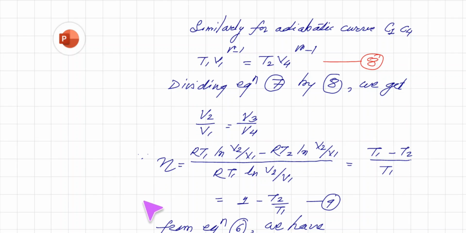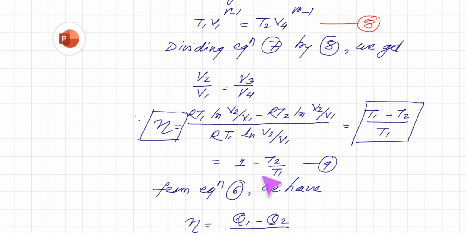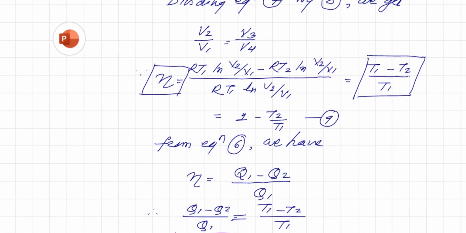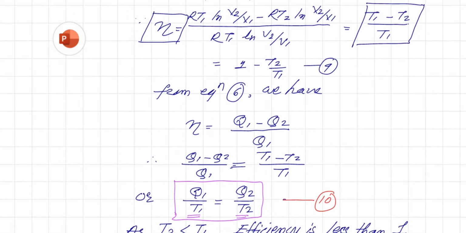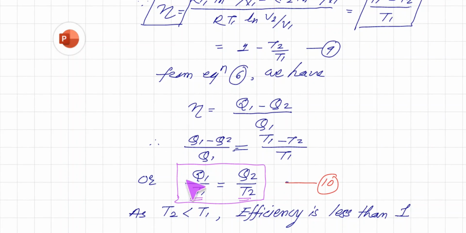Remember that this is again the relation for efficiency in terms of temperature, that is eta is equal to T1 minus T2 upon T1, which is equal to 1 minus T2 upon T1. From equation 6, we know that efficiency is equal to Q1 minus Q2 upon Q1, and here efficiency is equal to T1 minus T2 upon T1. Equating these two, we get the relation Q1 upon T1 is equal to Q2 upon T2.